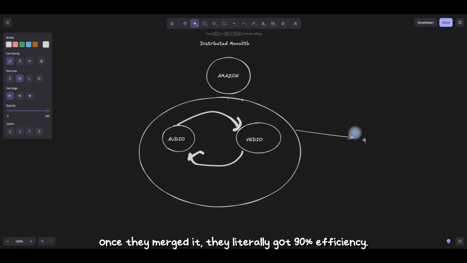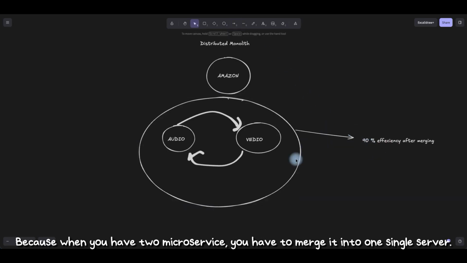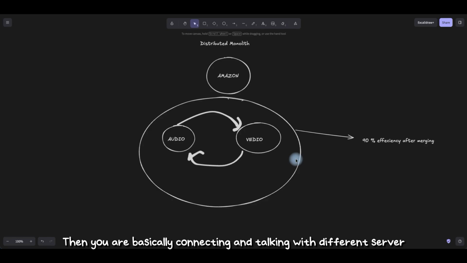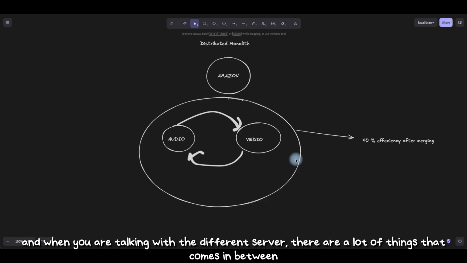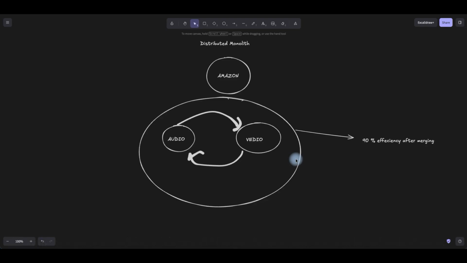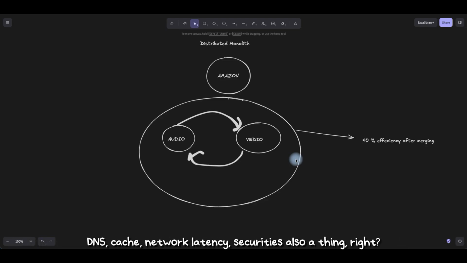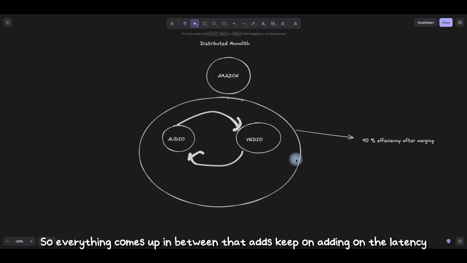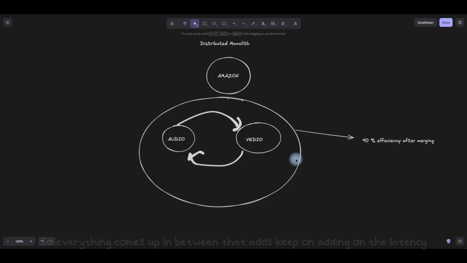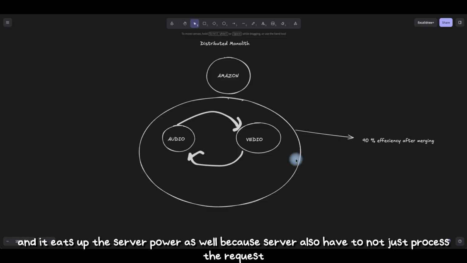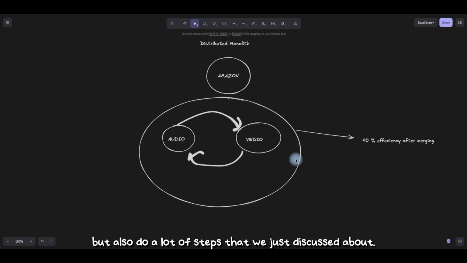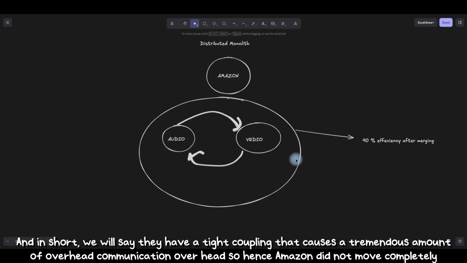And once they merged it, they literally got 90% efficiency. The reason is pretty simple, right? When you have two microservices, you are basically connecting and talking with different servers. And when you are talking with different servers, there are a lot of things that come in between: DNS, cache, network latency, security is also a thing. Everything comes up in between and keeps adding to the latency, and it eats up the server power as well, because the server also has to not just process the request but also do a lot of the steps we just discussed. This was an example of a distributed monolith, and in short we can say they had a tight coupling that causes a tremendous amount of communication overhead.